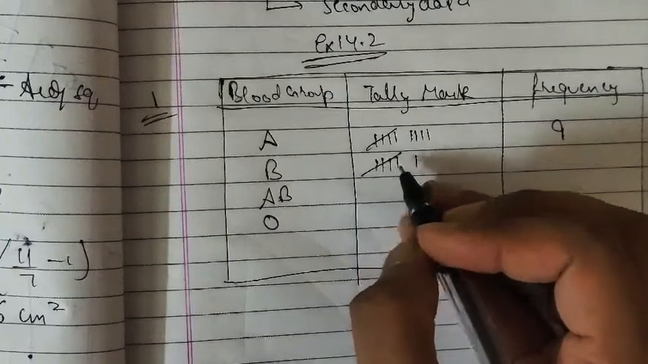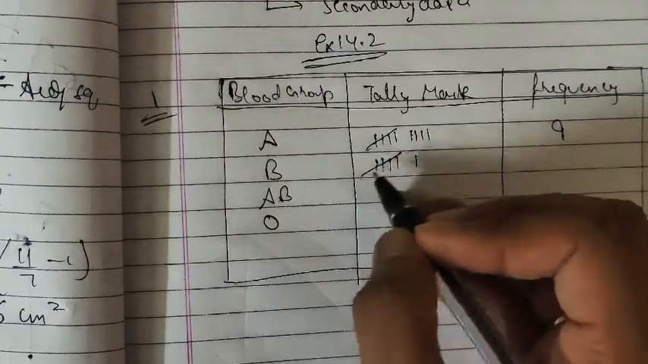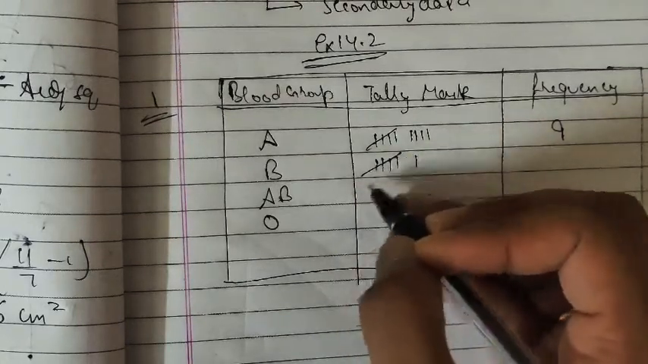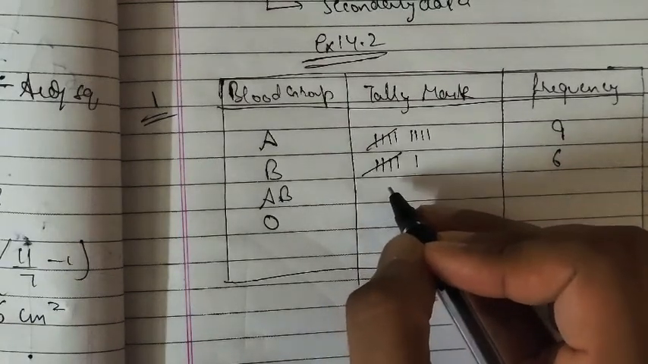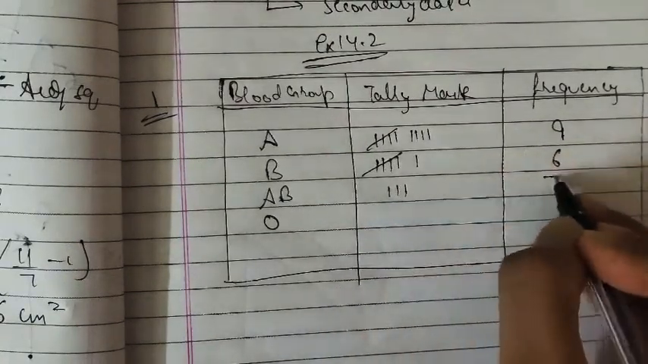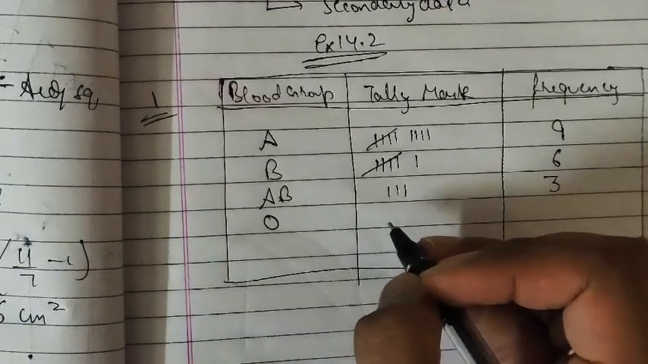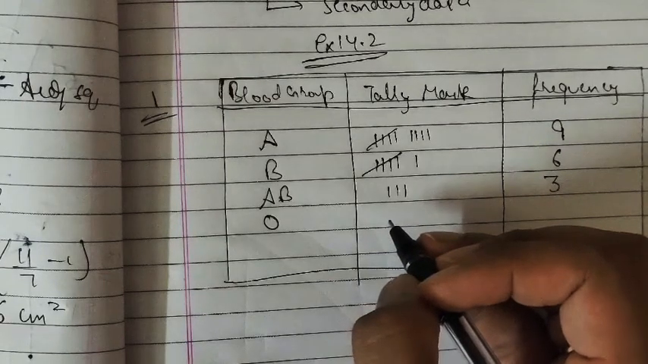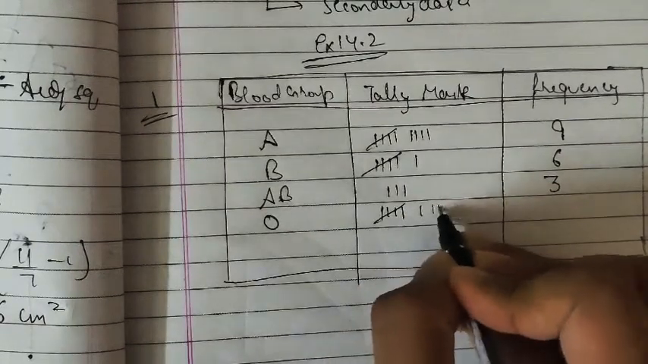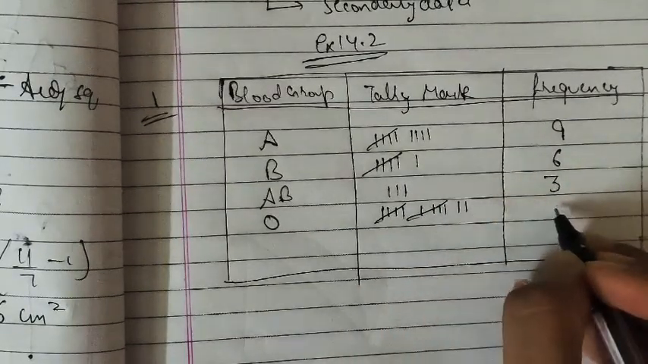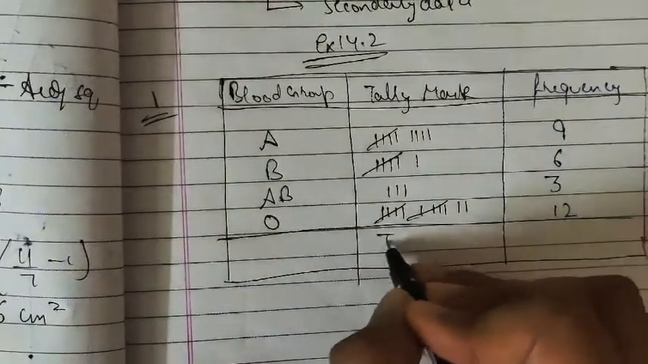So tally marks you all know, in 8th standard we did 1, 2, 3, 4 and the 5th one is striked diagonally and then 6th. So 6. AB is how much? 1, 2, 3. So 3. O is how much? Let's count. 1, 2, 3, 4, 5, 6, 7, 8, 9, 10, 11, 12. So 12 O. So make a column at last of total.